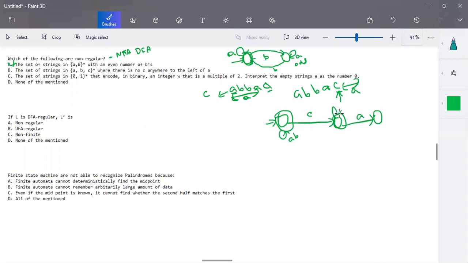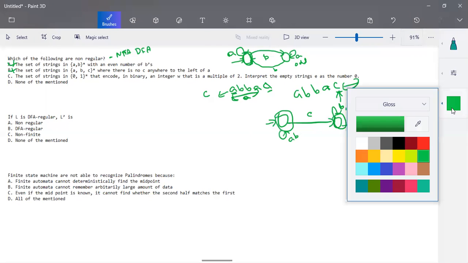Okay, so here also you can have either B or C. It is not an issue, but whenever an A comes, it goes to a non-final state. And here we can make a self loop as A, B, C. Okay, so for this example also, we can construct a finite automata, NFA or DFA. So this is also not a correct option. So this is also a regular language.